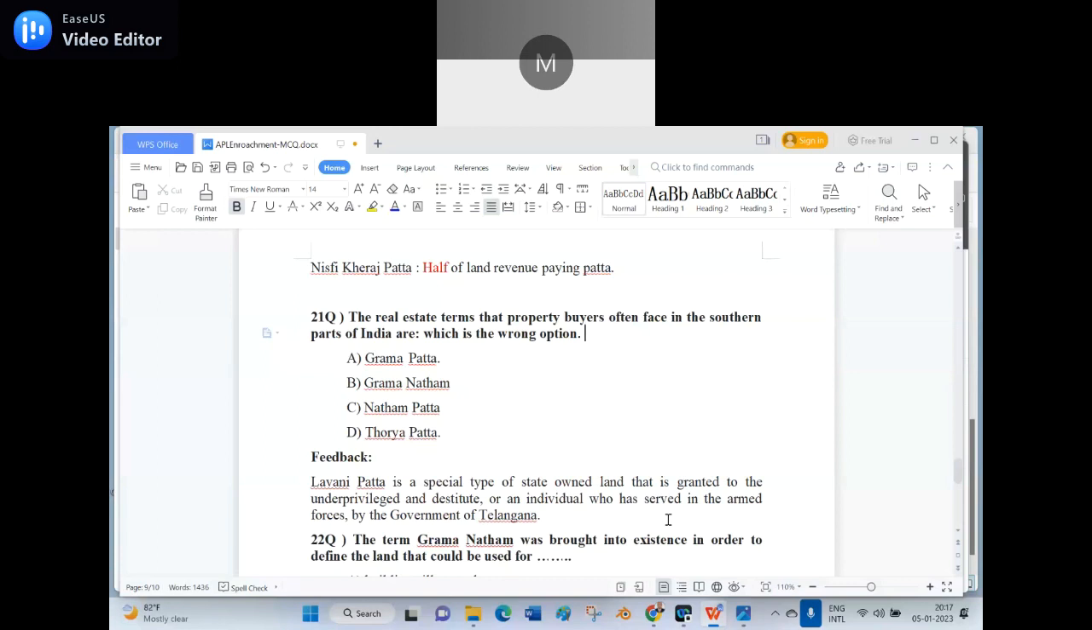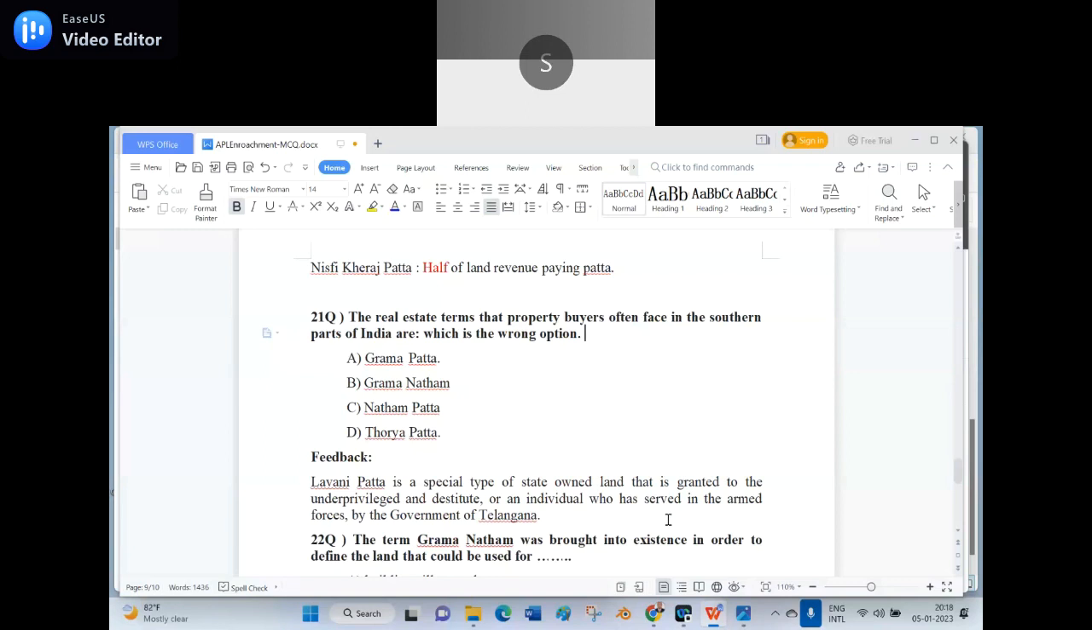If they served in the army, navy, or air force, they will give them jobs, plus they will give them land and they will make their livelihood also. In addition to that, Sir, weaker section people are also allotted lands by the state government.